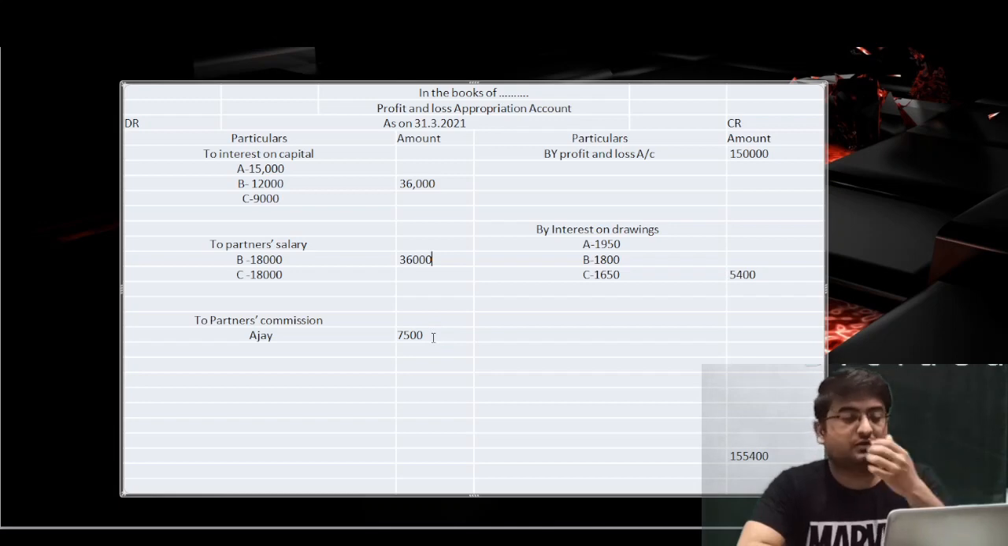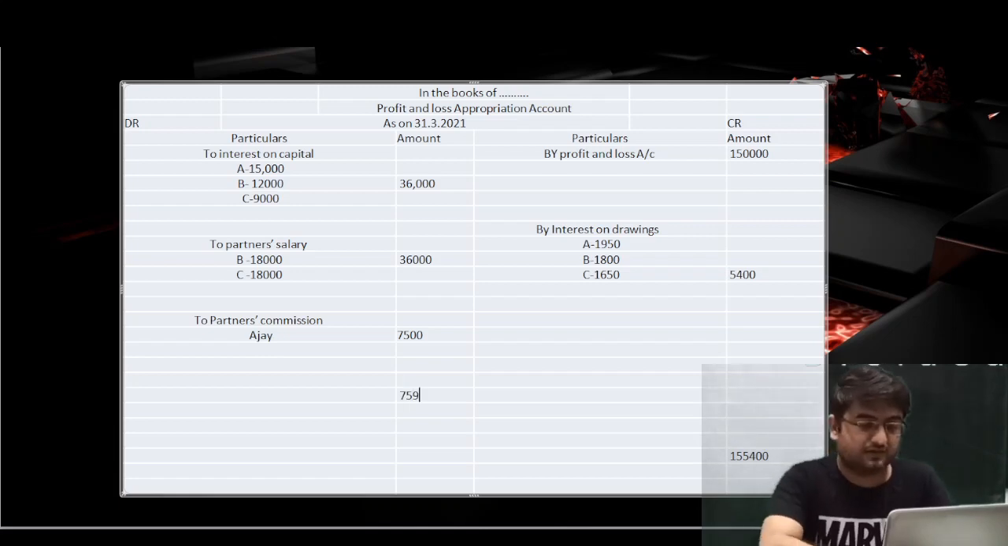Do it fast because over here 36 plus 36 becomes 72, 72 plus 7,500 is 79,500. Now subtract this sum, 79,500, from the 1,55,400 and then tell me the amount of divisible profit, or the profit that remains after appropriation items. Tell me the amount. So from 1,55,400 subtract 79,500 and post the amount. What would be the difference amount? 75,900.